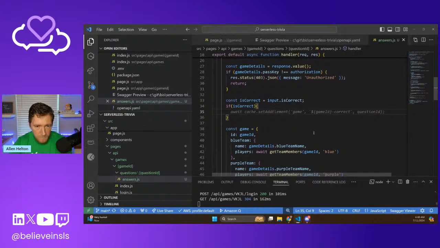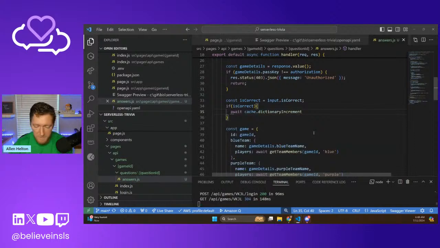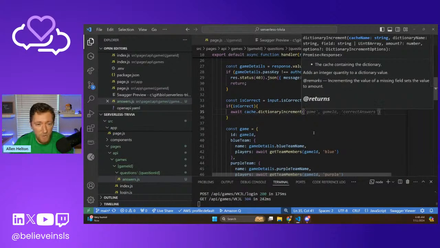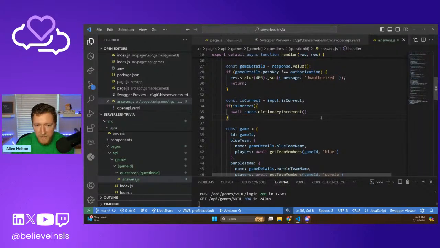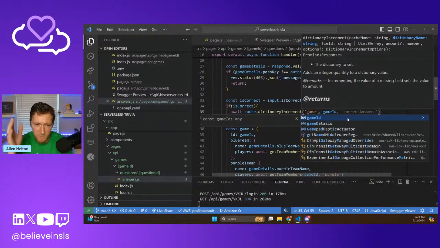So let's do this. With cache dictionaries, you have an option to increment a value. So we can do cache dictionary increment. And this is a thread safe atomic value here. So we don't have to pass in the new value. We just have to pass in the delta. So we have our game cache. We have our game ID object. That's our specific cache item that we're going to be updating.